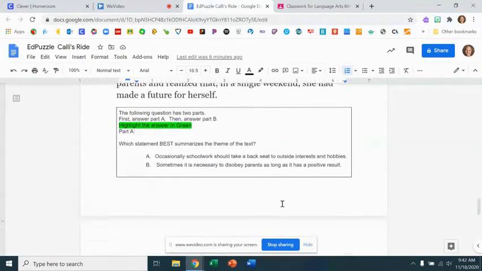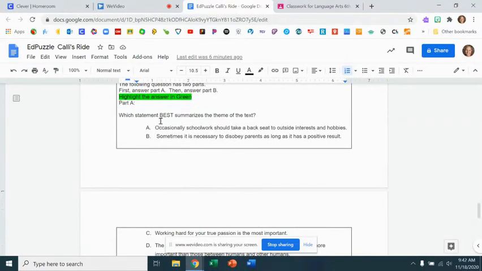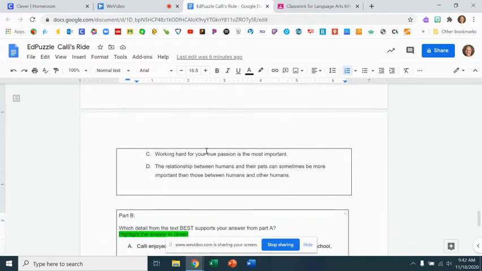Okay, so the first question was, which statement best summarizes the theme of the text? A, occasionally schoolwork should take a backseat to outside interests and hobbies. B, sometimes it's necessary to disobey parents as long as it has a positive result. C, working hard for your true passion is the most important. Or D, the relationship between humans and their pets can sometimes be more important than those between humans and other humans.